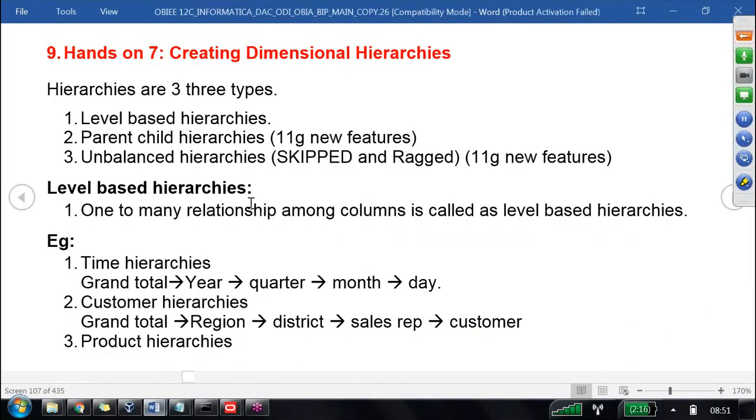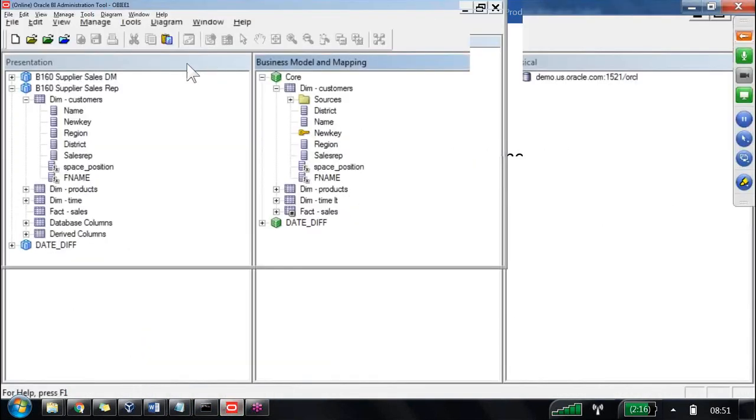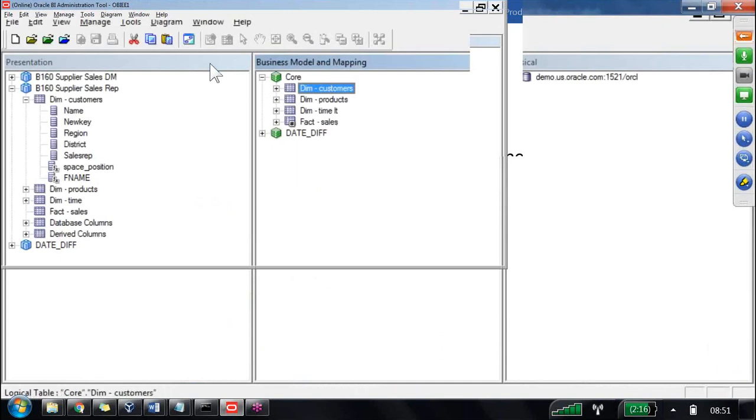So we need to learn here dimensional hierarchies. By seeing the title, what is your understanding? We are going to create the hierarchy on dimension tables or on fact tables? On dimension tables only, not on the fact tables. And can you identify your dimension tables and fact tables in our RPD? Can you identify what are the dimension tables we have?